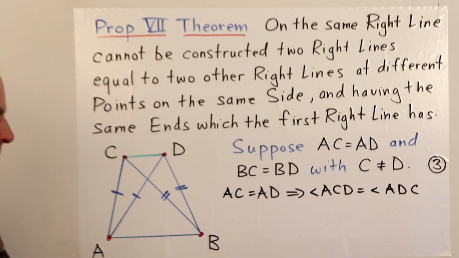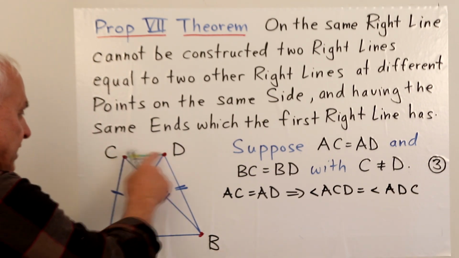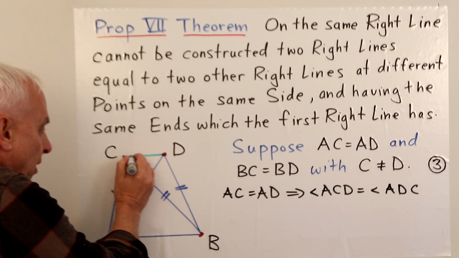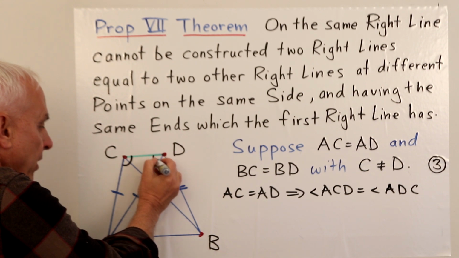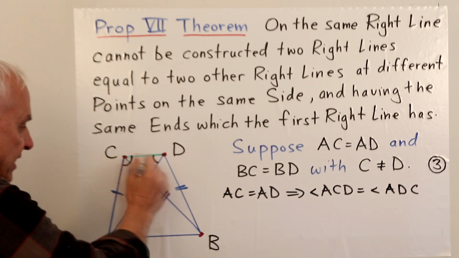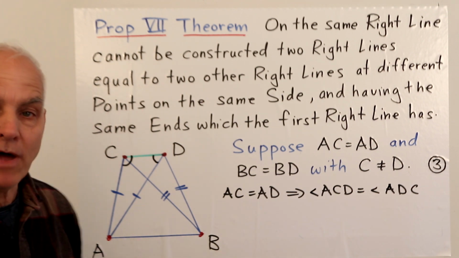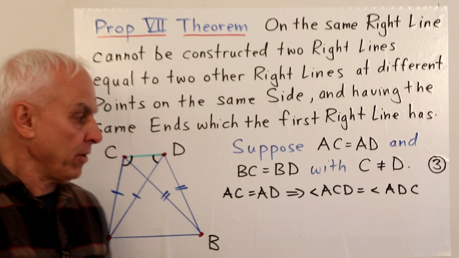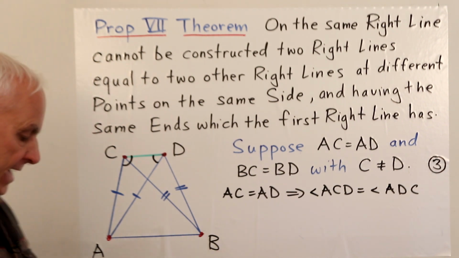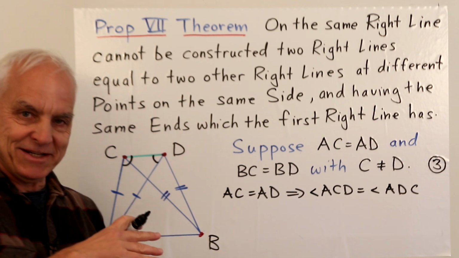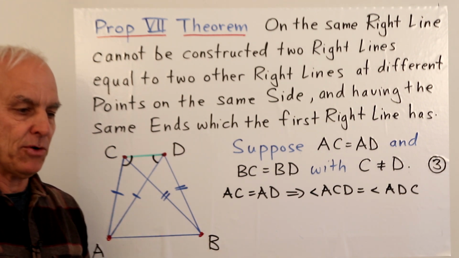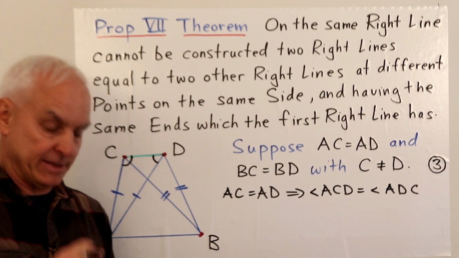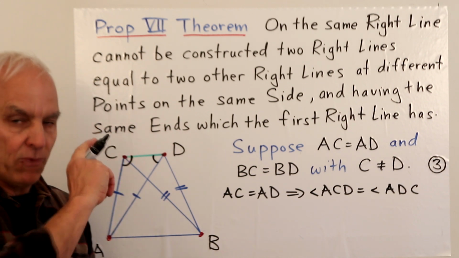Pause for a moment there. What's he doing there? ACD equals ADC. That's right. He's saying that this angle is equal to this angle because in this triangle ACD, these two sides are the same. So that's Pons Asinorum. You have two equal sides, the corresponding angles have to be equal. Again, he's not referring to which propositions he's using. He does that throughout, so you are expected to have paid attention to what's gone on previously and recognize, aha, we're using this result that's already been established.